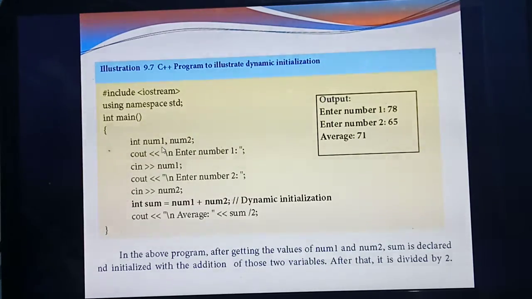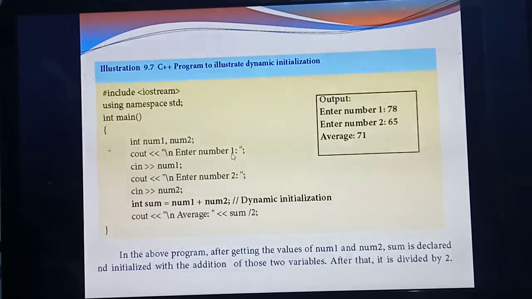Same program. Here you are initializing two variables. What are the variables? num1 and num2. The two variables are of data type int. What's the meaning? You are going to use only numbers for the variables num1 and num2. Next, you are going to display these two numbers in the output screen. Which statement should you give to display? cout. So cout, enter number 1.